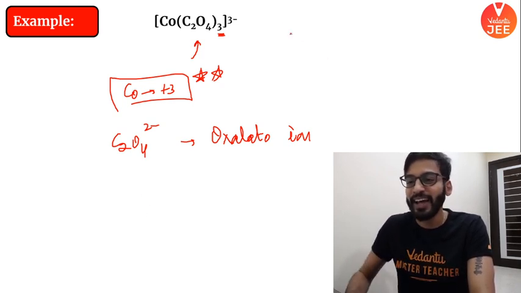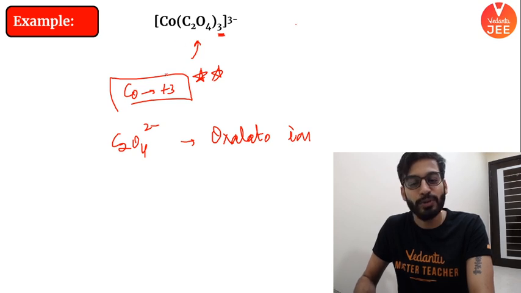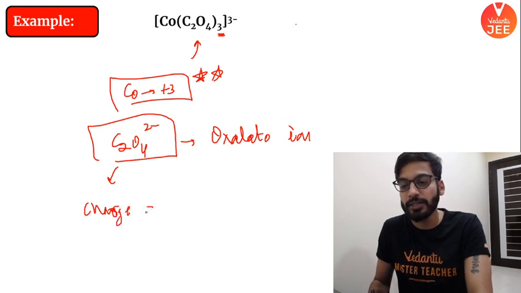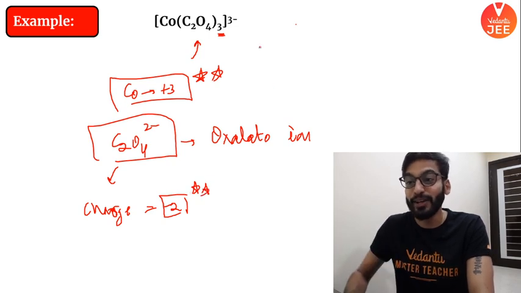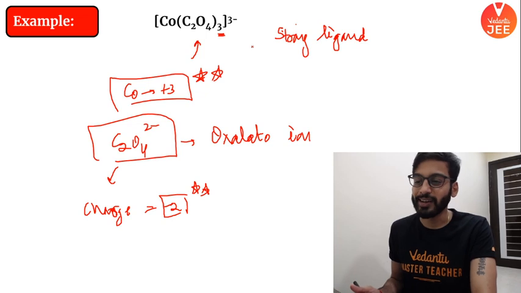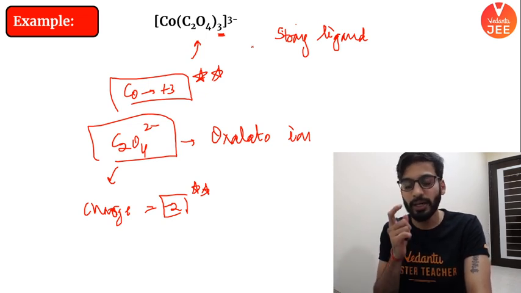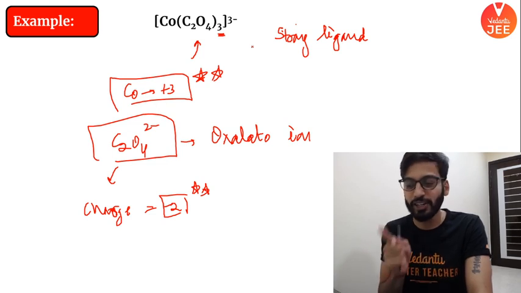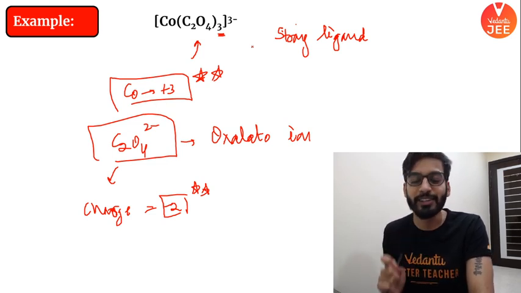That's the important thing. And here the cobalt oxidation number would also be +3 because the charge on the oxalate ion is -2. I hope the point is clear. Okay? So do let me know. And oxalate is also a strong ligand, which is very good. Like a bonus, oxalate is a strong ligand. So please let me know what is the hybridization and what is the magnetic moment of this particular complex in the comment box. I'll be waiting for your answer.